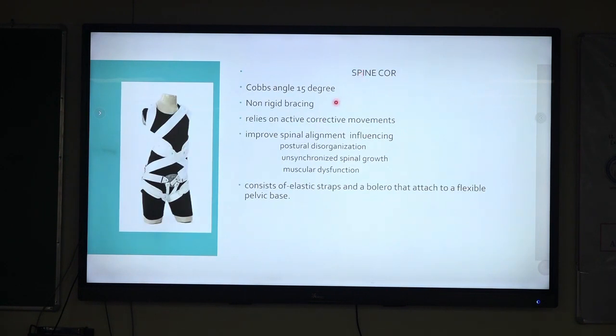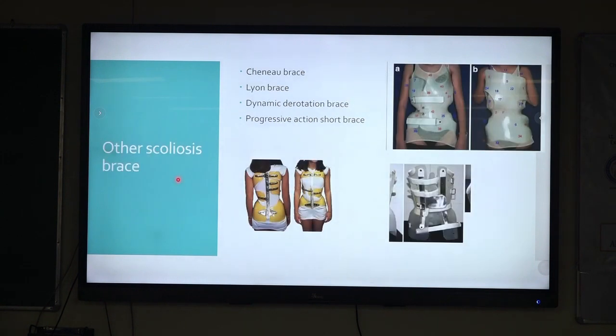This is a SpineCor brace, a more flexible brace, usually given for a Cobb angle of 15 degrees. It is a non-rigid brace, so various straps are applied that help in giving the correction of the spine. These are other scoliosis braces like the Chêneau brace, Lyon brace, and progressive action short brace. These also act on the process of active and passive corrections with the traction forces as well as the derotation forces that are given on the spine. So with that I will conclude my presentation.